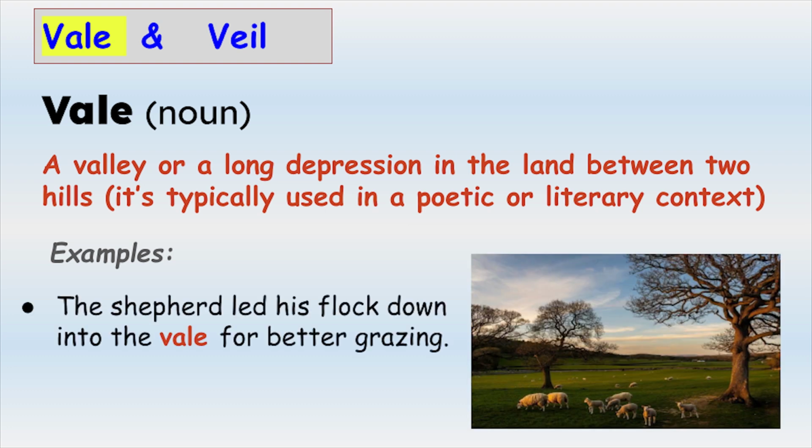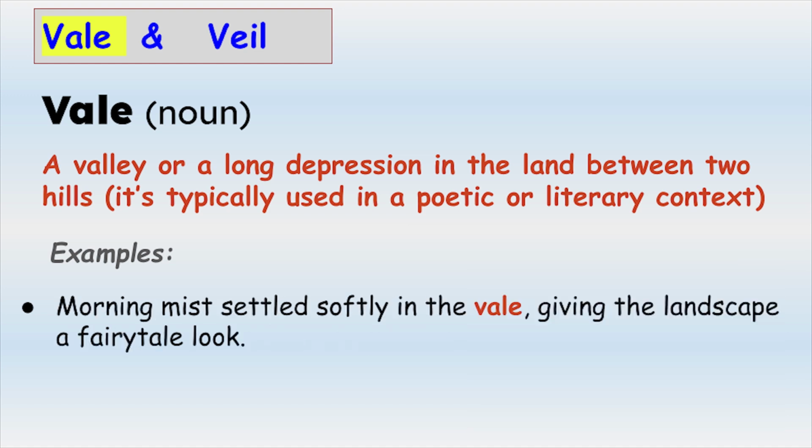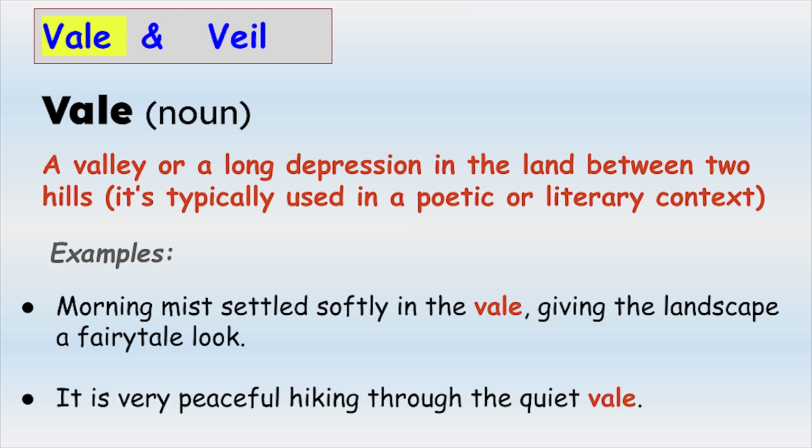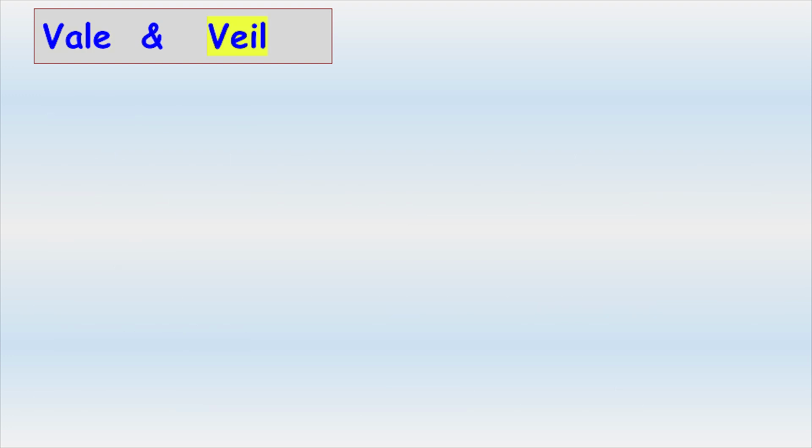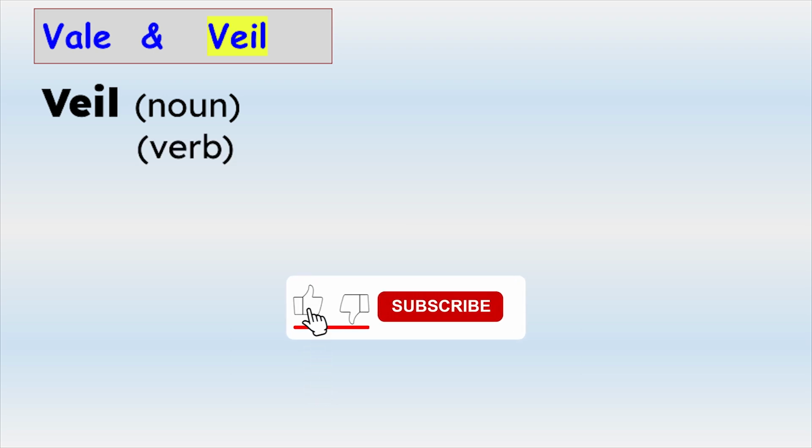The shepherd led his flock down into the vale for better grazing. Morning mist settled softly in the vale, giving the landscape a fairy tale look. It is very peaceful hiking through the quiet vale. Now, veil, spelled V-E-I-L, can be used as a noun and as a verb.